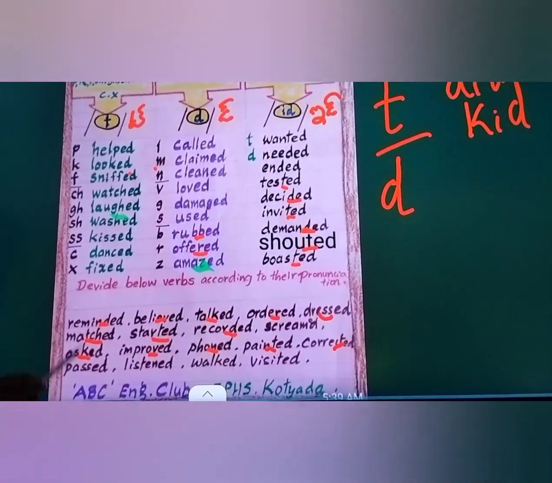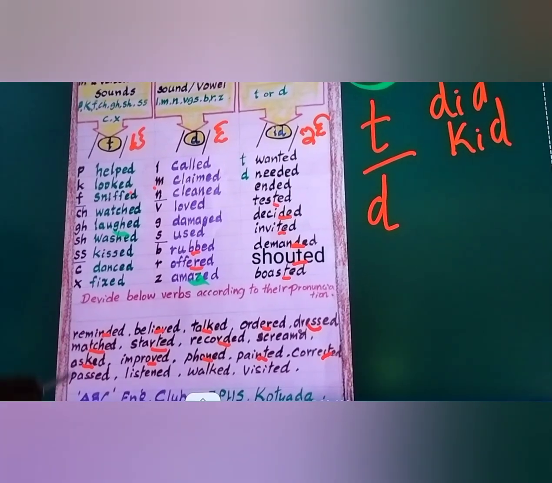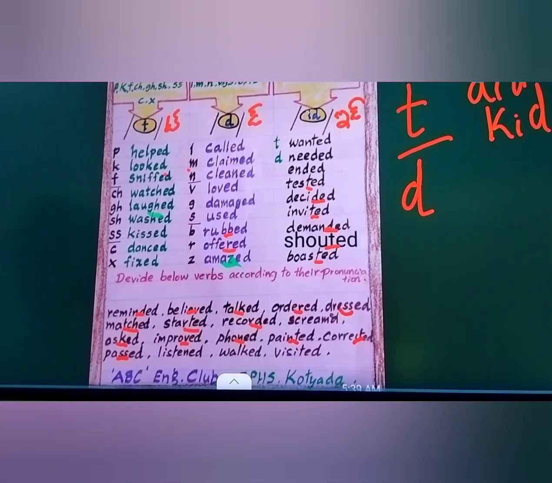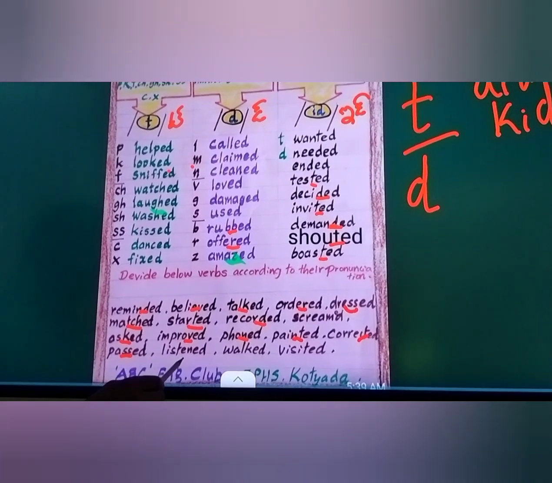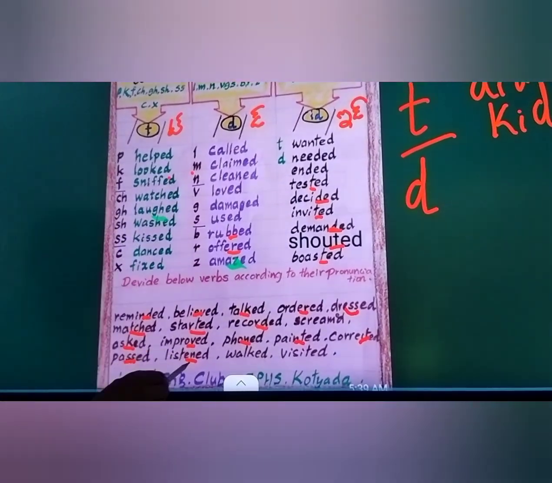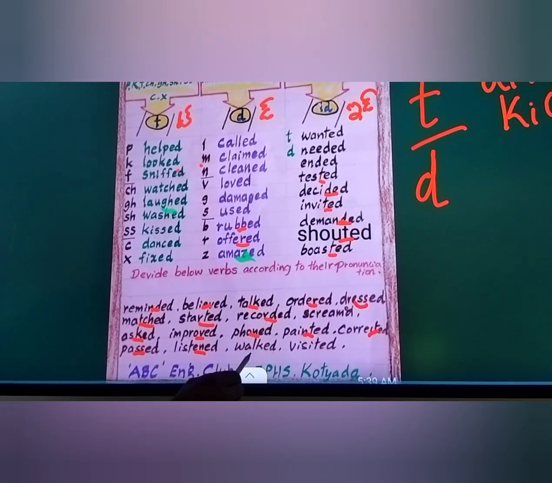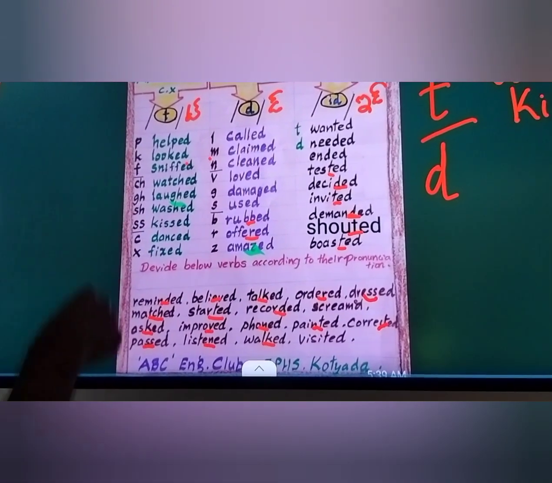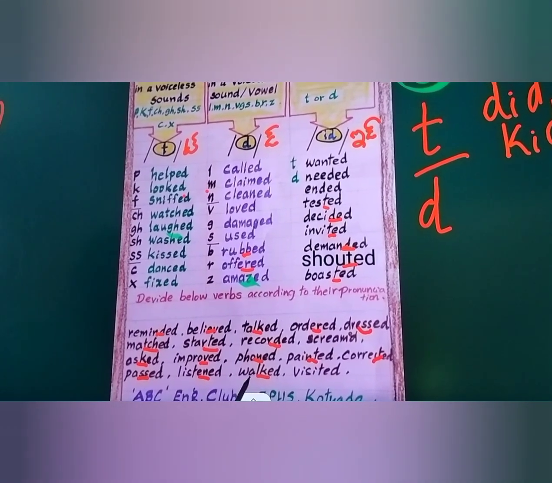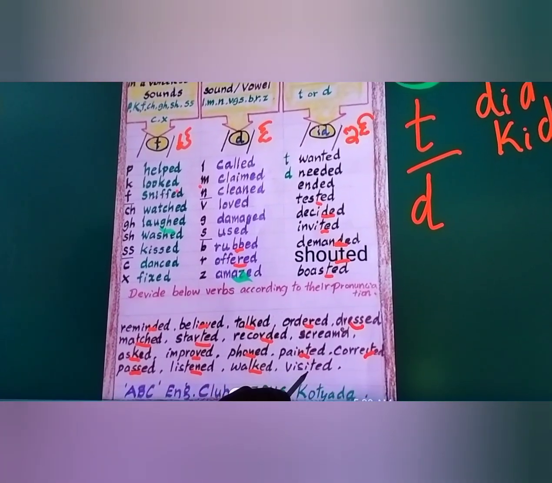See pass: SS is the first type, voiceless, so passed. Listen: N is the second type, so listened. Walk: K is first type, T sound, walked. Visit: here is T, so visited.